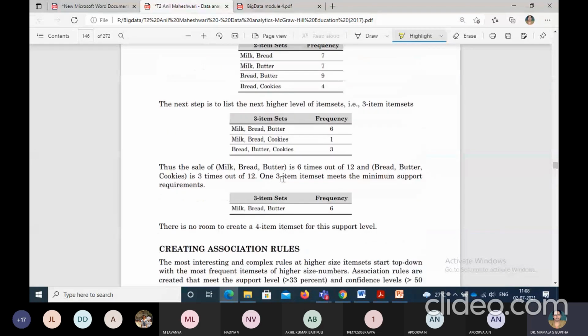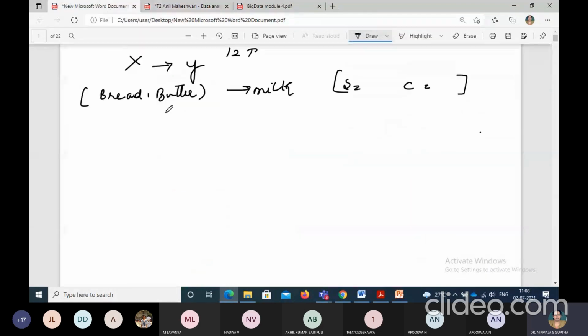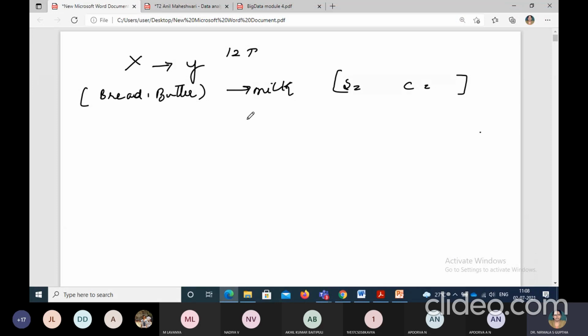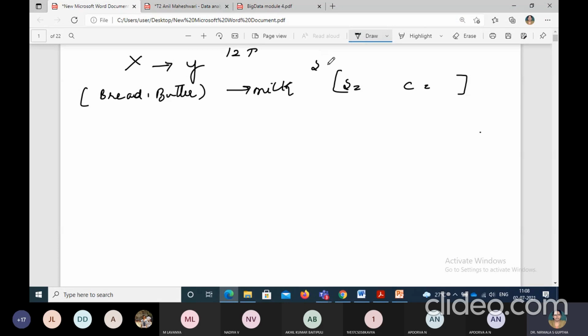When we arrived at the final answer, the support level minimum threshold was 33%. But here we are computing the value as 6 by 12. Out of 12 transactions, 6 times the combination of bread and butter is coming to us. So the support level is 50%. We solved it yesterday. So support level was 50%, isn't it?